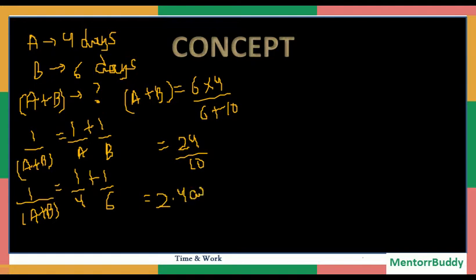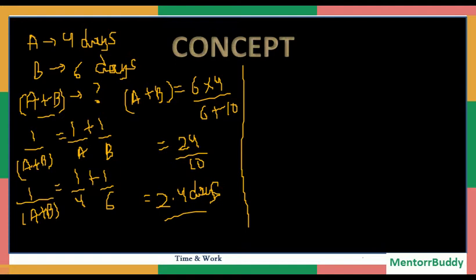But mark one thing, this is one approach which is applicable to solve these simple kind of questions, when A and B's task is given and we need to figure out A plus B's task. And when the question level slightly increases, this reciprocal approach will be slightly difficult. Now let's solve this question with another simple approach which is going to be applicable in every complex question.